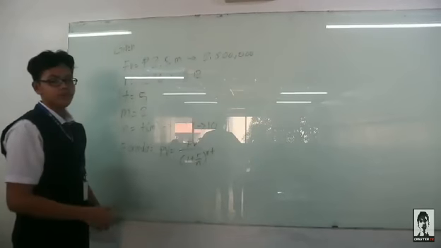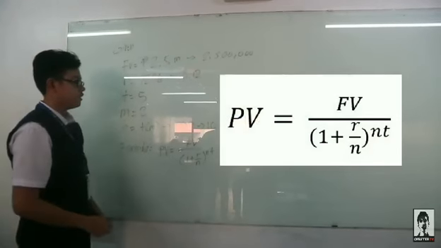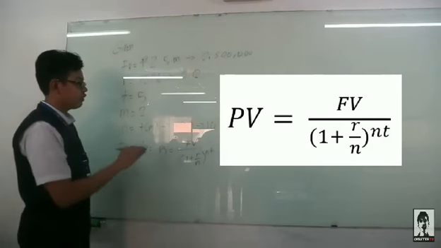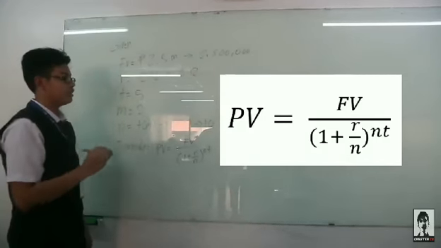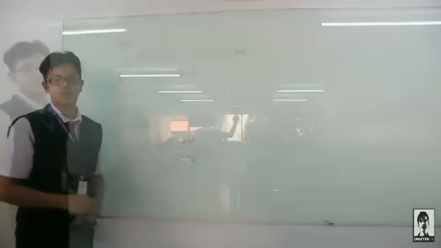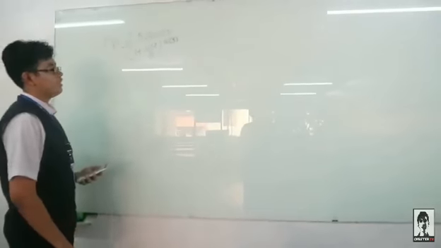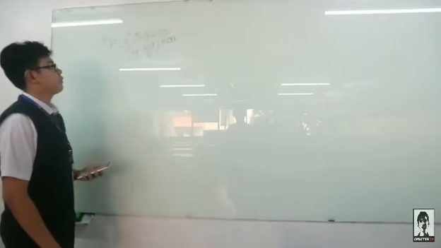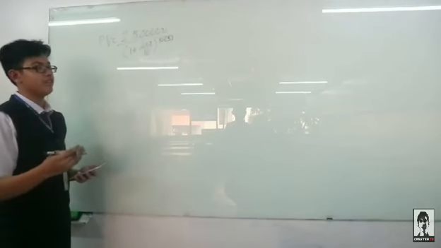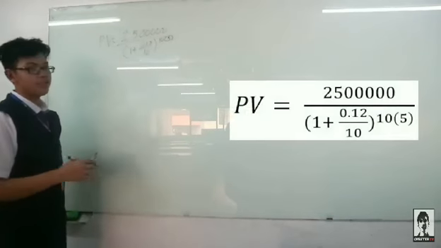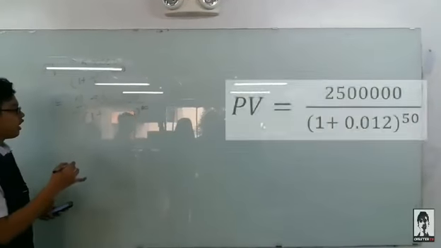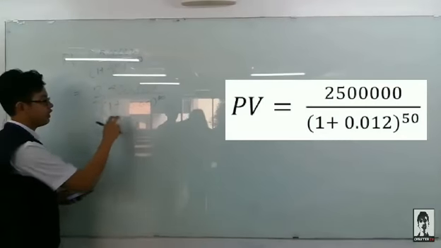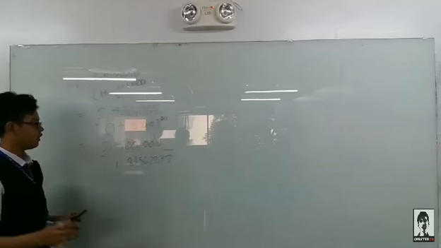The formula of present value is equal to future value over the quantity 1 plus r over m, the quantity raised to n times t. So now, this is the solution for our present value. If we substitute all the given, this is going to be the result. If we calculate this, now this is the result. Now we calculate this 2 and raise it to 50. So the result is this.